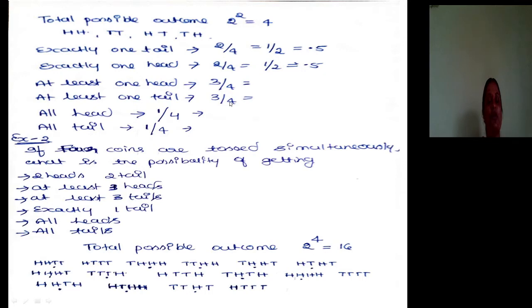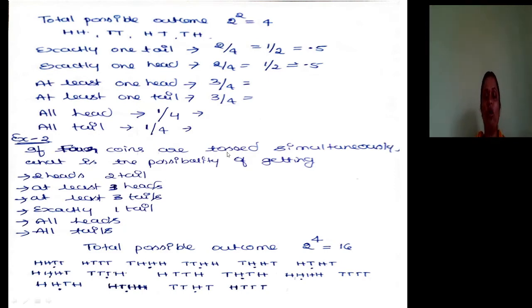4 is the total possible outcome. All heads, only one possibility. So 1 by 4. All tails, there is only one possibility. 1 by 4. So this is how to measure the probability: favorable outcomes divided by the total number of possible outcomes.